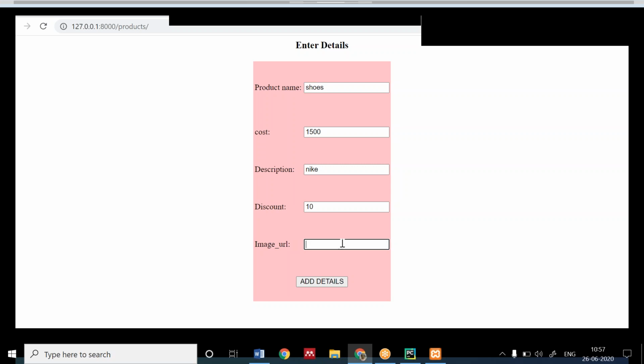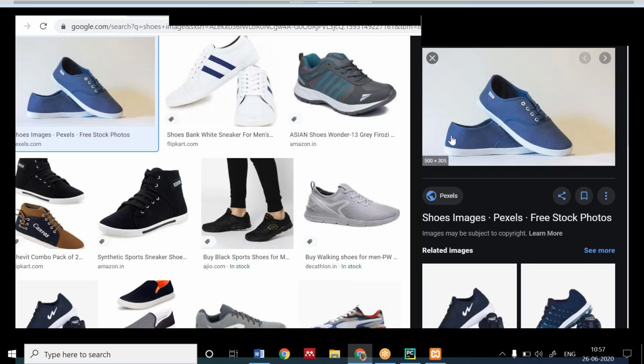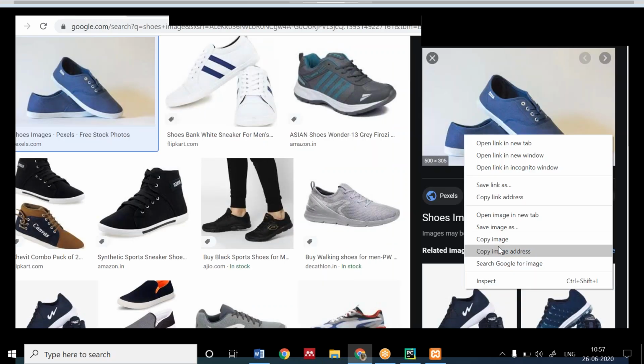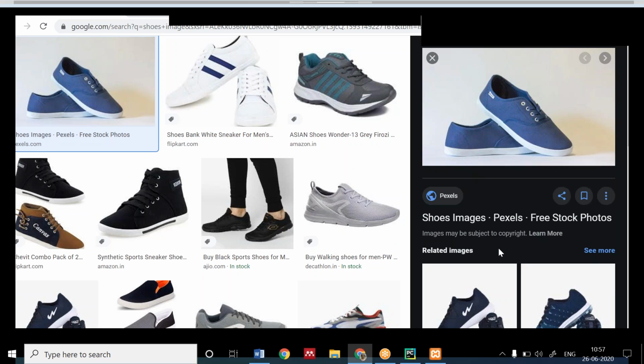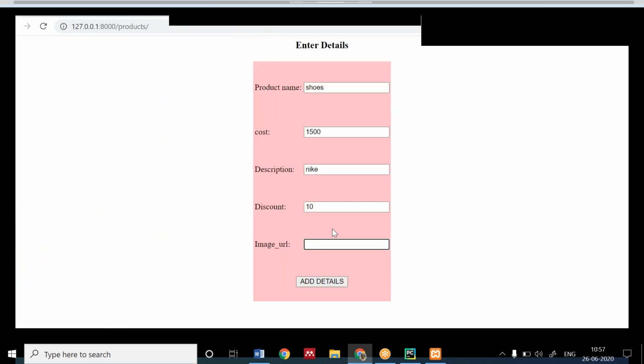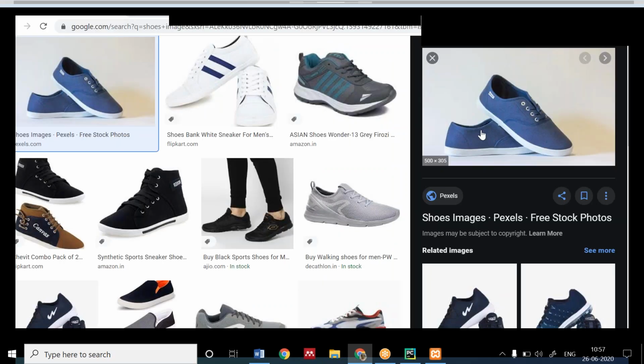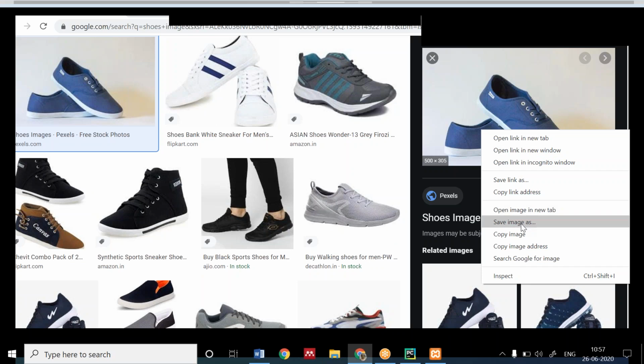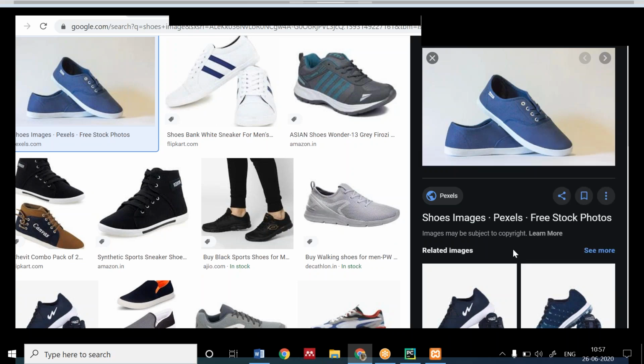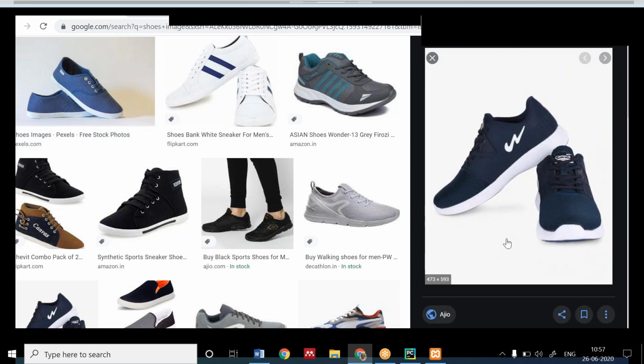Okay, the URL is not working, the image is not coming. Let me copy the image address. I'm going to paste it here. So it's coming only that way. It should be copy image address only. If not, I'm going to take another image.